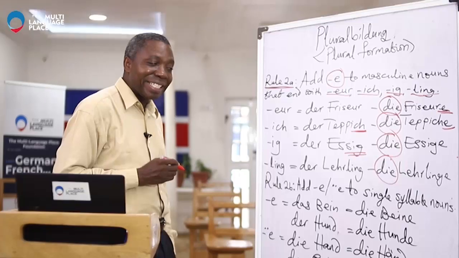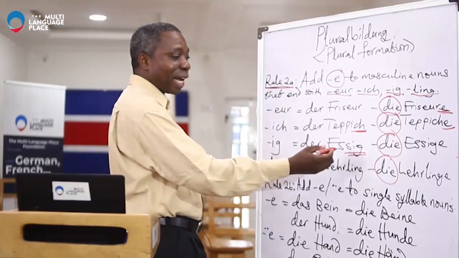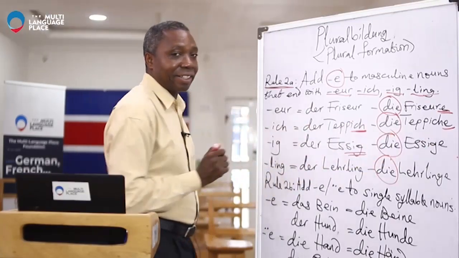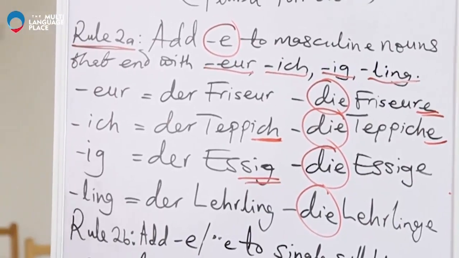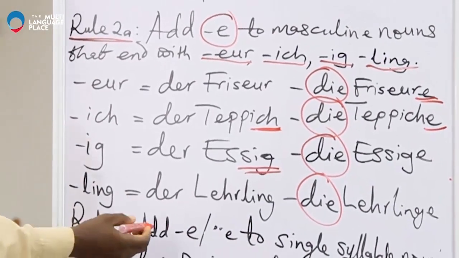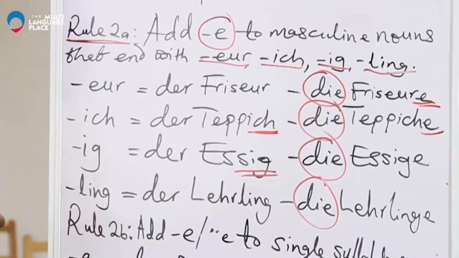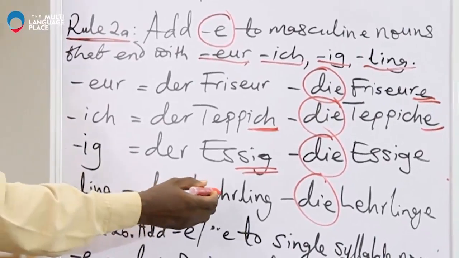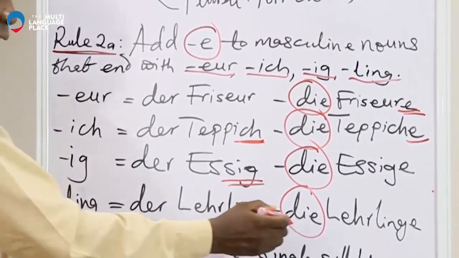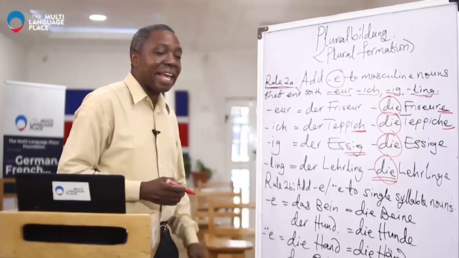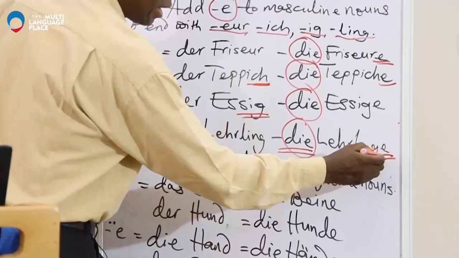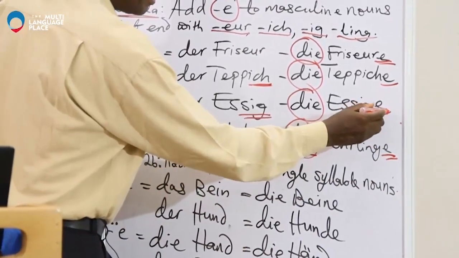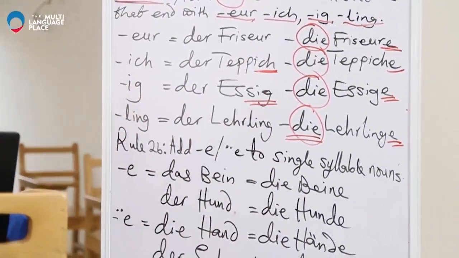Say it after me, der Herzig, and the plural is die Herzige. The last one under Rule 2a is der Lehrling, and the plural is die Lehrlinge. The E is added here to form the plural.